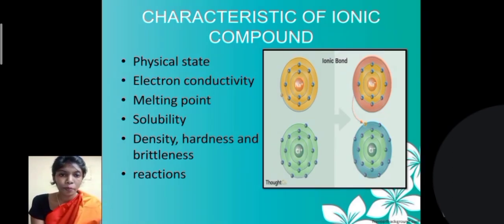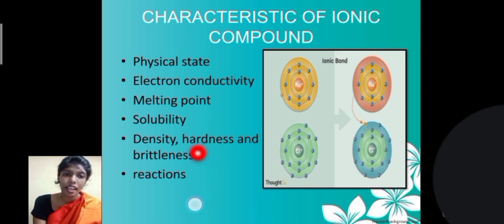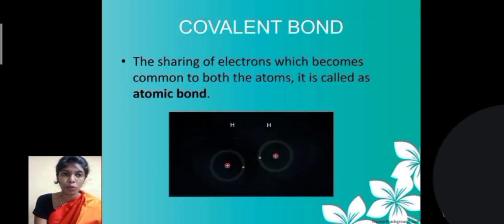They are soluble in polar solvents like water and insoluble in non-polar solvents like benzene and carbon tetrachloride. The density of ionic compounds is high. They have high hardness and also brittleness, and the reaction is rapid in ionic compounds.